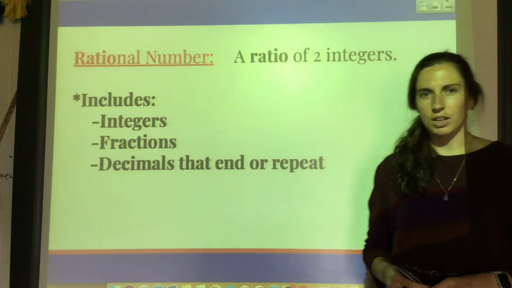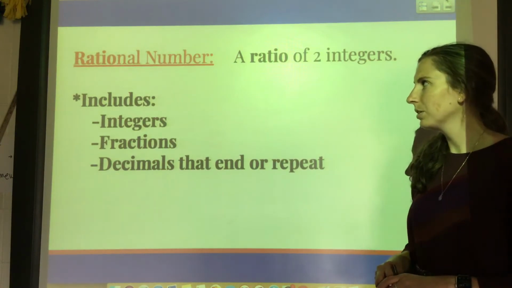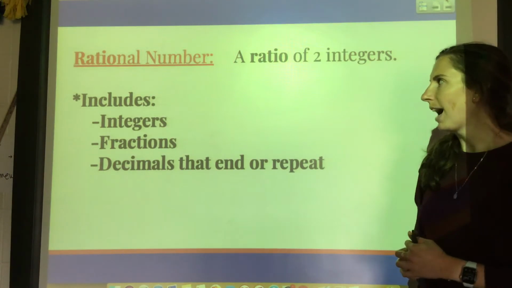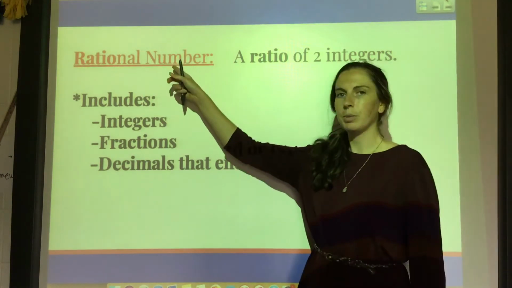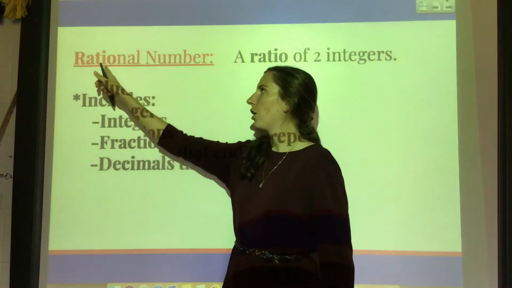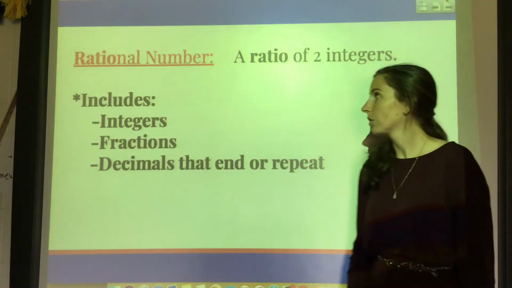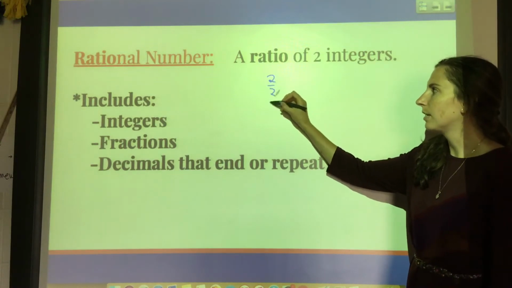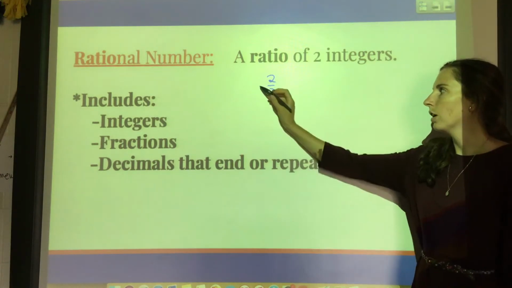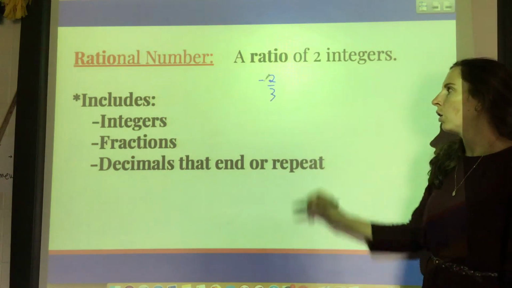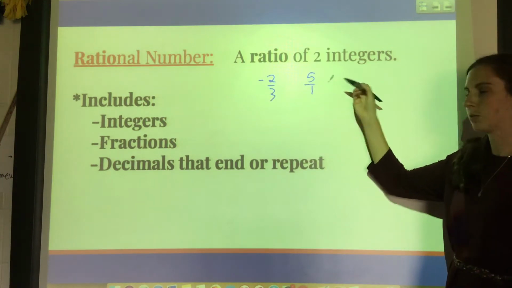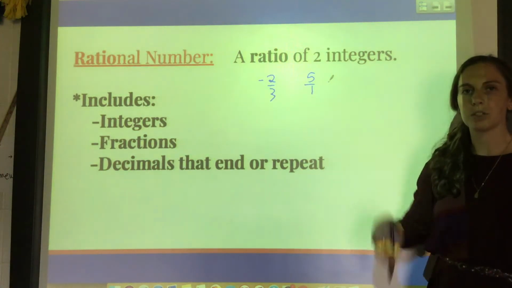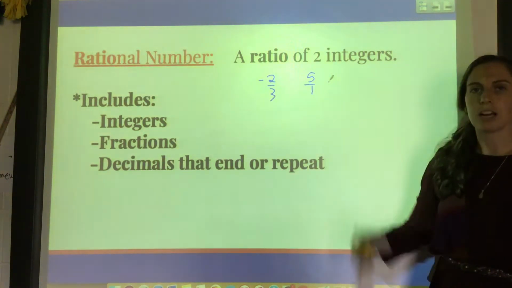So this video is on rational and irrational numbers. You should be kind of familiar with this, but just as a review, a rational number is called rational because it's literally a ratio of two integers, two numbers. An integer could be something like 2 and 3. That's a rational number. Or negative 2 and 3. Or 5 over 1, which is just 5. Or just any two numbers that make a ratio, that's a rational number.